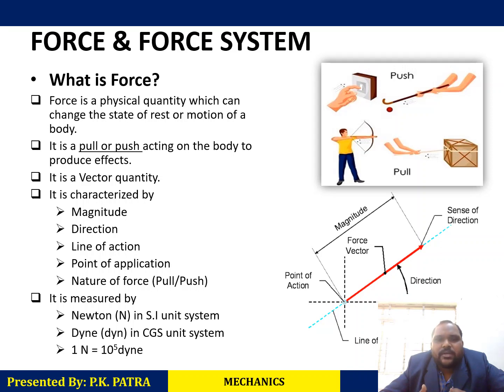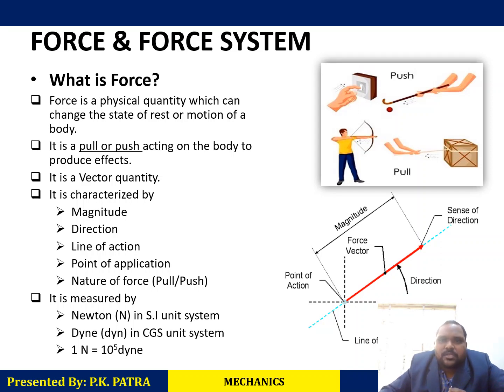Force is a physical quantity, yes. This is a derived quantity, yes. So what does it do? It changes the state of rest or motion. That means an object is at rest. So in the previous slide, you can see an object is at rest. You are applying force, then the object will move.